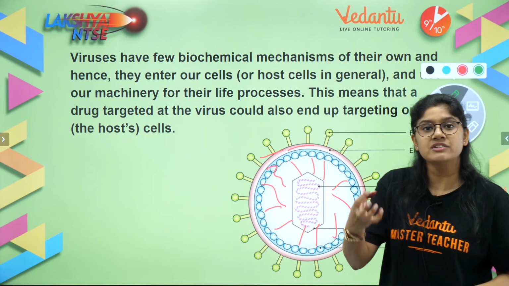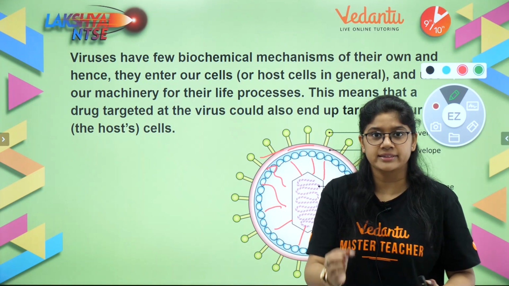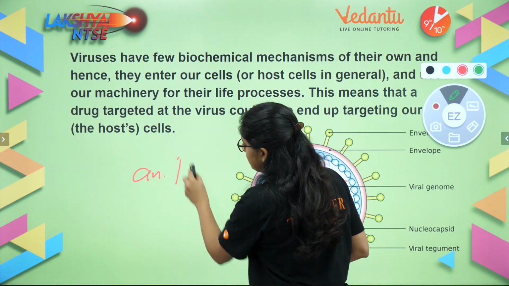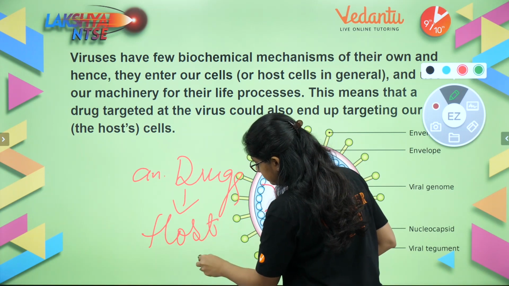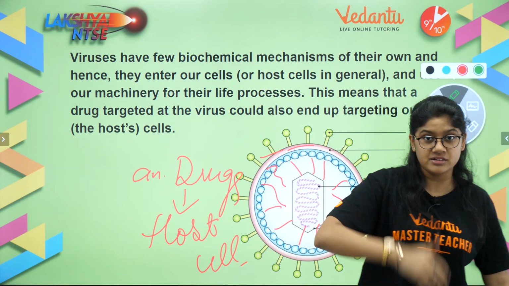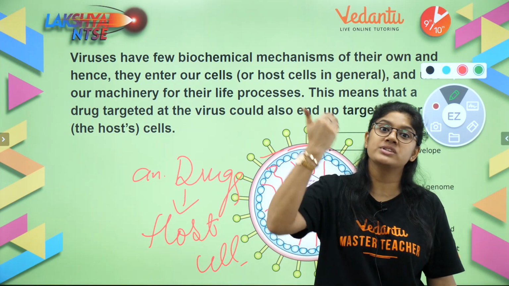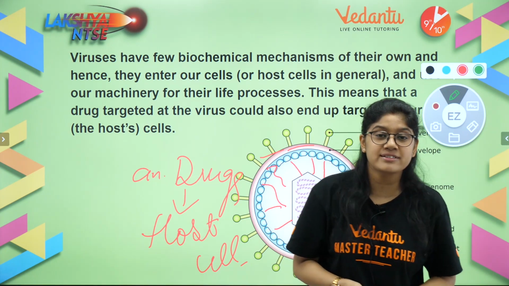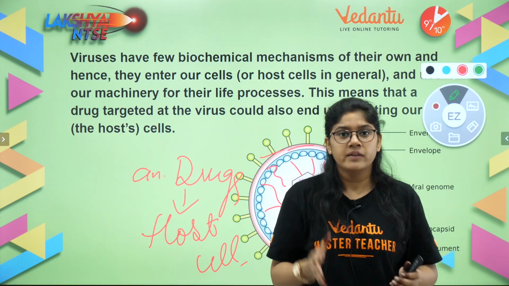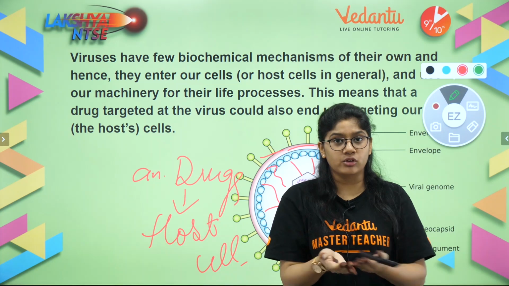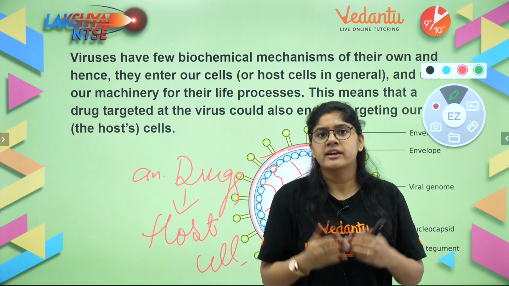If we are using antiviral drugs on a human being or any organism, chances are that these antiviral drugs will go and affect the host cell only. That means if I am taking medicines to cure my virus infection, I am actually using something that will be killing my own cells. That's why it's really very difficult to make antiviral drugs, whereas bacteria are easily targeted. They are independent organisms which have their own mechanism. So we can easily kill them. But to kill the viruses, it's a difficult task.